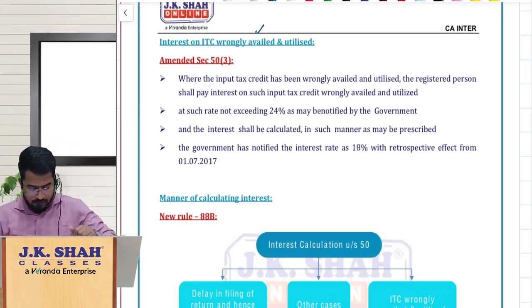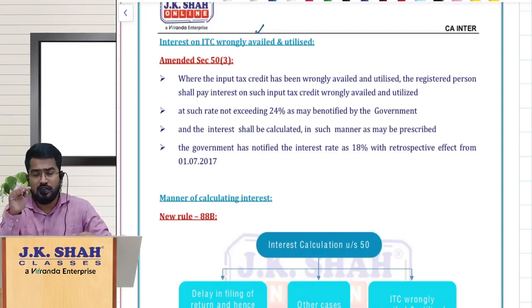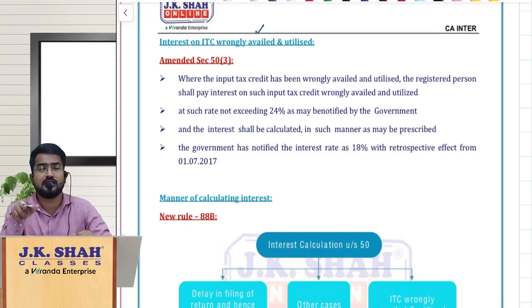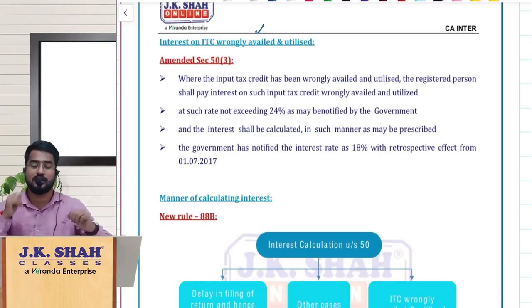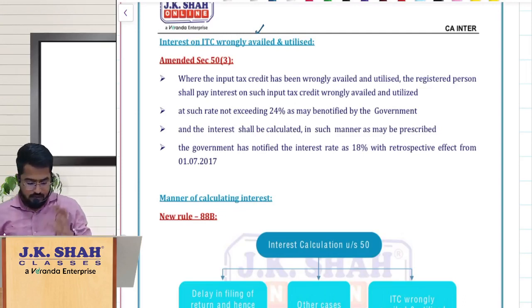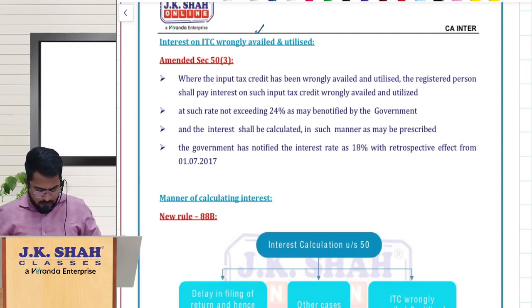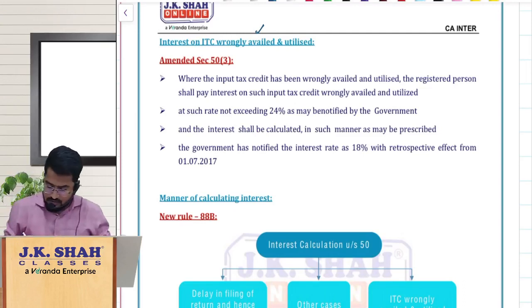But now they have amended the law in such a way that availing is not important. If you have availed the ITC, you should have utilized it. Only if you have utilized that ITC, then you are supposed to pay interest. You have to repay back that wrongly availed ITC, that is for sure. But when you are reversing that wrongly availed ITC, you should also pay interest only if you have actually utilized that ITC. So here they have made certain rules regarding the calculation of interest, and remember the interest rate is 18% for you.